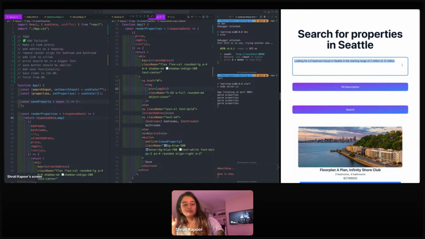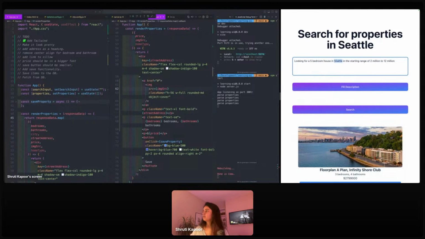Let's say I'm looking for a house. I want to look for properties in Seattle by just typing in English language. And I want the LLM parser to extract information out of the English language that I've sent. For example, here, I wanted to extract information such as bedroom house, the starting range of 2 million and the ending range of 12 million, and the place where I'm looking for this property, which is Seattle.